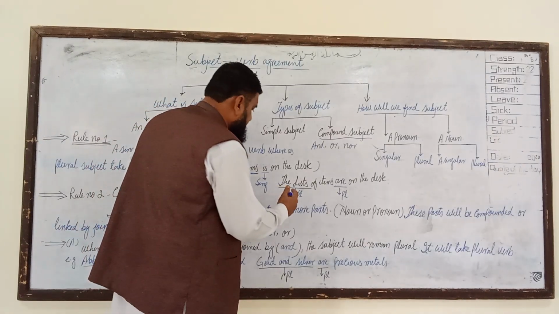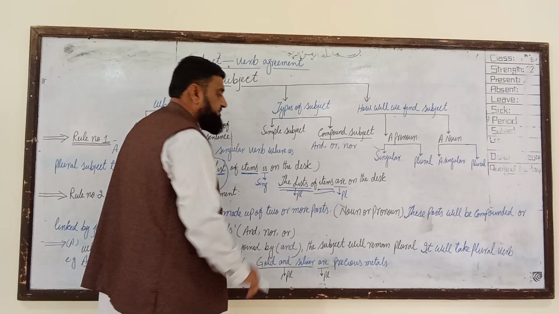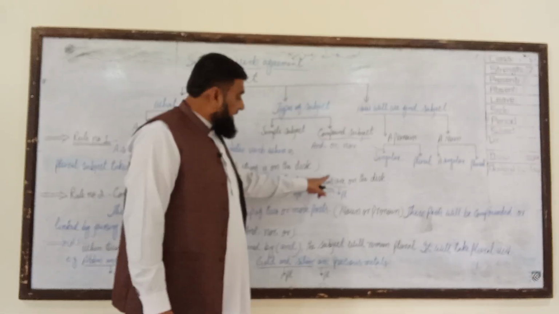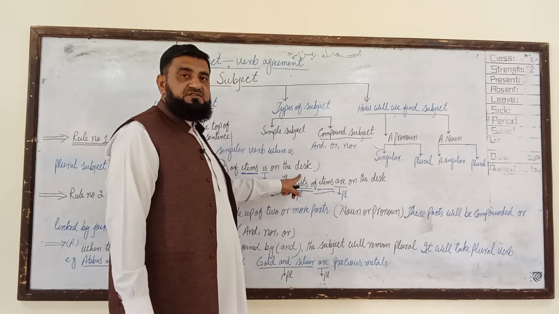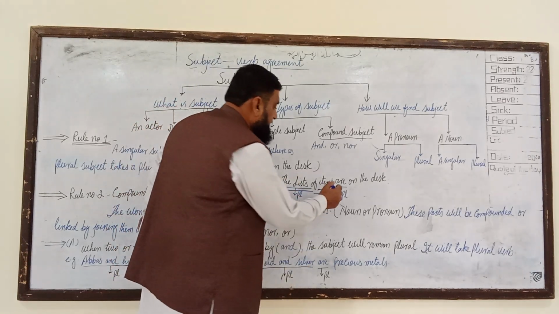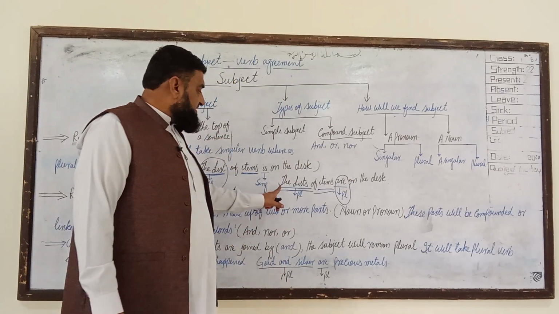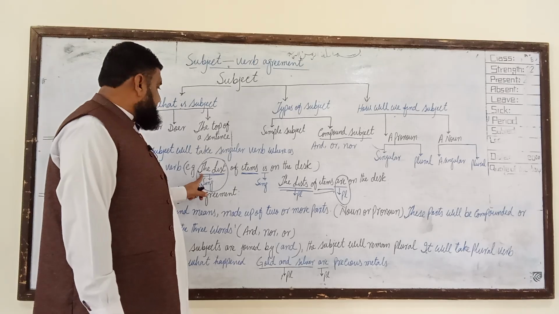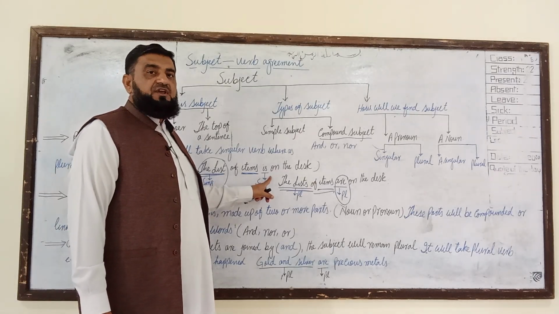See this example: the lists of items. Both are plural, lists is plural, items is plural, so we will focus again upon the lists, that is plural, so we will use a plural verb as well. So here, when the subject is plural, verb will be plural. When the subject is singular, verb will be singular. So that is very important.